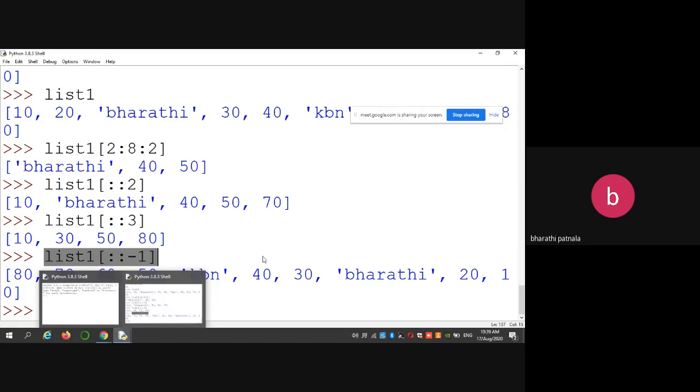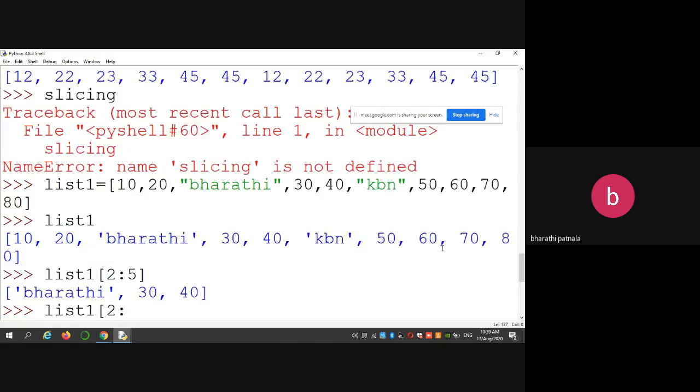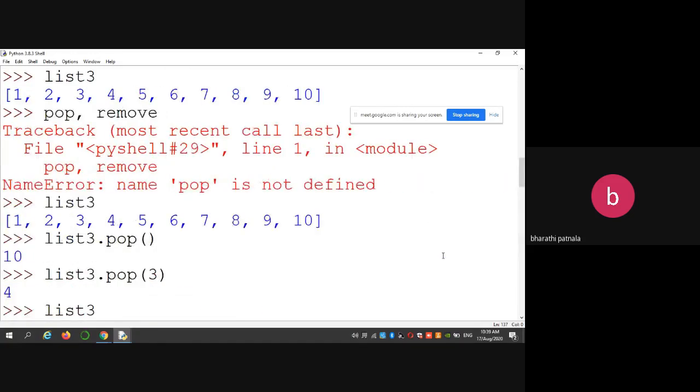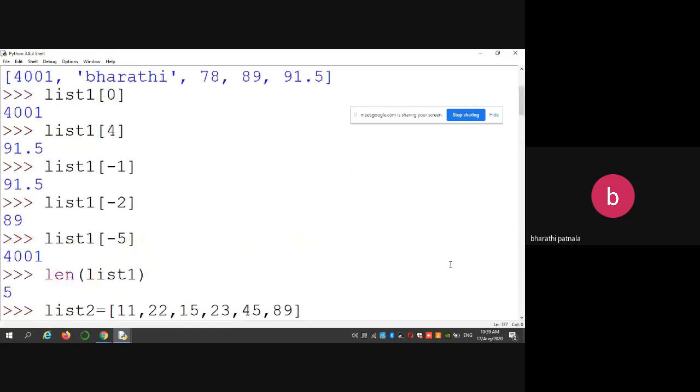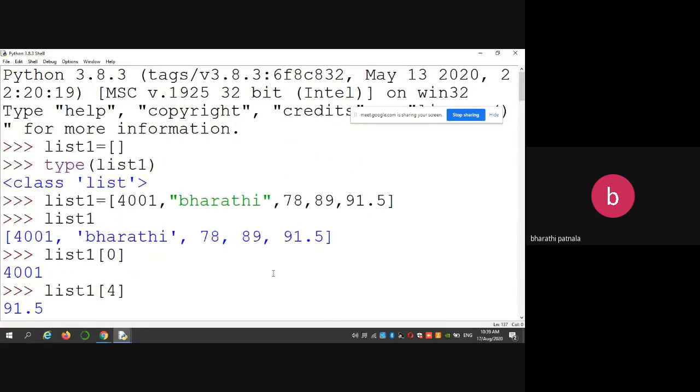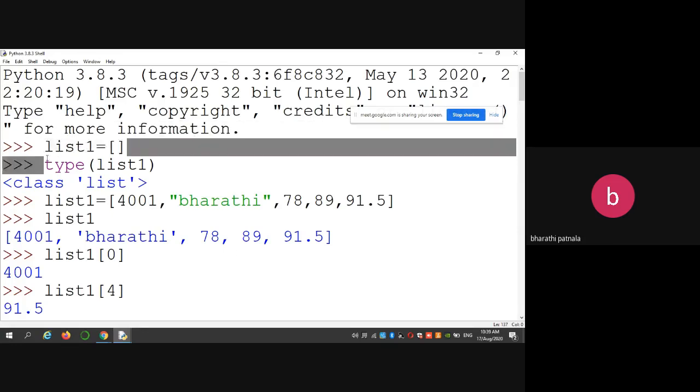Okay. Next, coming to list. List is a sequential arrangement of elements in an ordered manner, but the collection is heterogeneous. That means dissimilar data elements you can store in your list. So list can be declared like that.